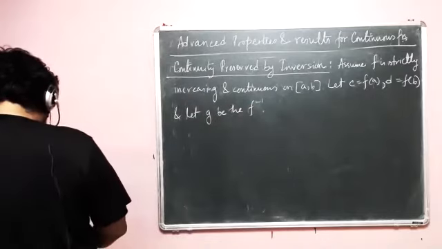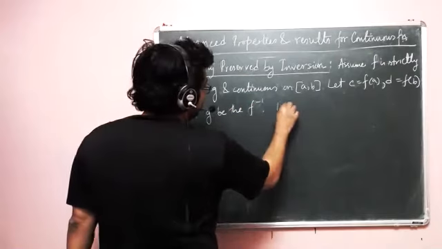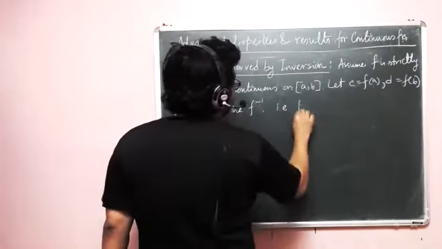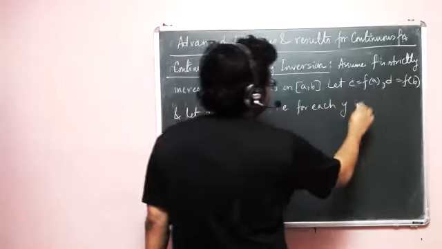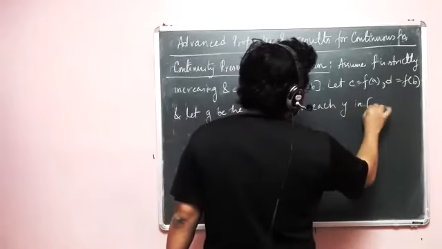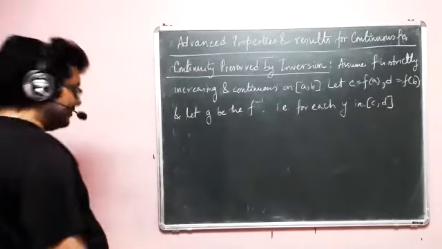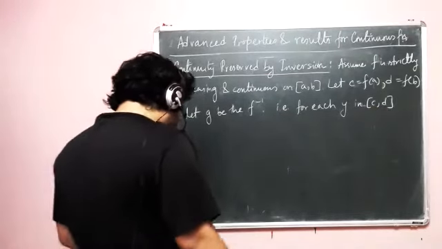So now we can write this. That is, for each y in the closed interval [c, d]. This is why writing specifically that c equal to f of a and d equal to f of b was needed.